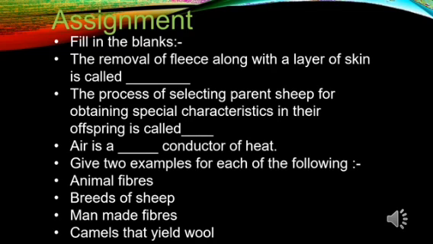Then the second main, give 2 examples for each of the following: animal fibers, breeds of sheep, man-made fibers, camels that yield wool. Now we'll discuss the answers in the next session.